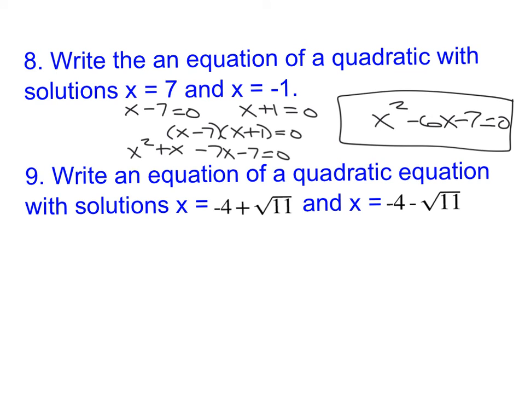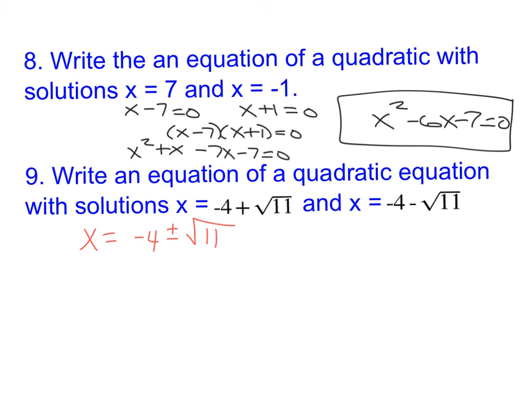So it's the reverse of solving by factoring. Versus number 9, which is the reverse of completing the square. It's technically both completing the square and quadratic formula, but I personally would not want to go backwards from the quadratic formula. Like, I'm not trying to figure out where that 11 came from. That's terrifying. So we're going to do completing the square backwards.